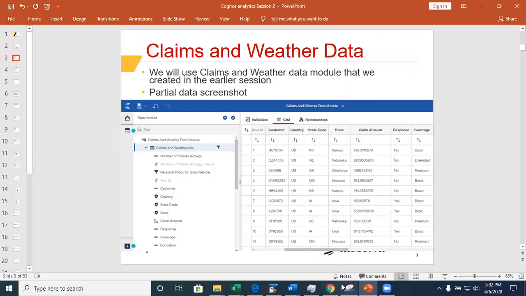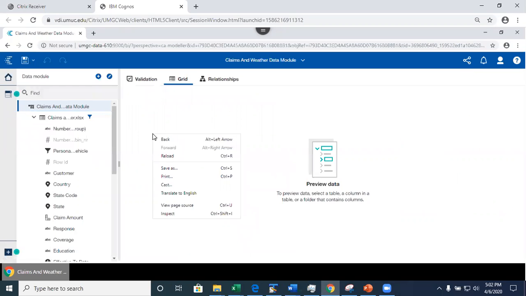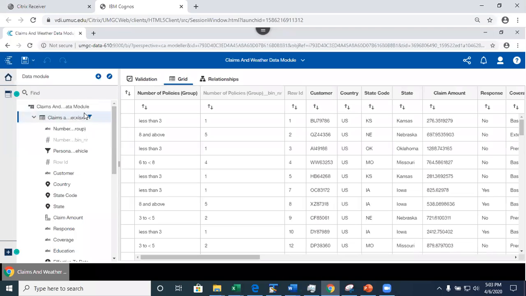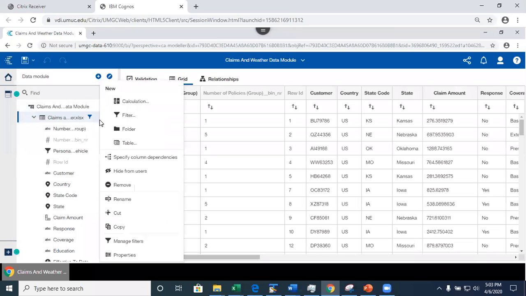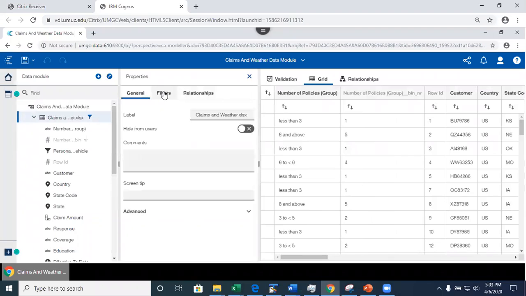So what we did last time was, I'm going to go back in here, we created this data module, and I'm going to open this data module, right? So as you may recall, here it is, I preview the data. And what we did was the data had some missing values, and I defined some filters. If I click here, if I go to properties, right? I'm gonna go to properties, and then I'm gonna do filters.